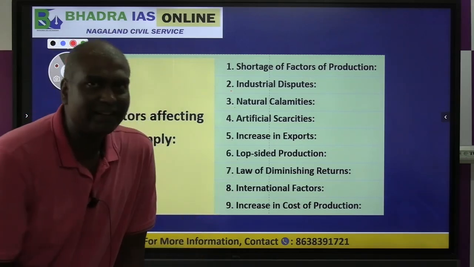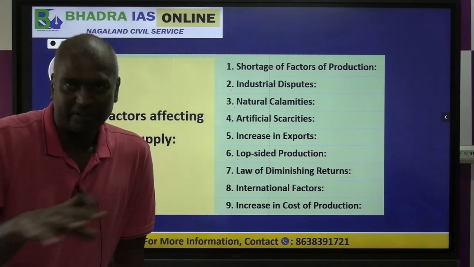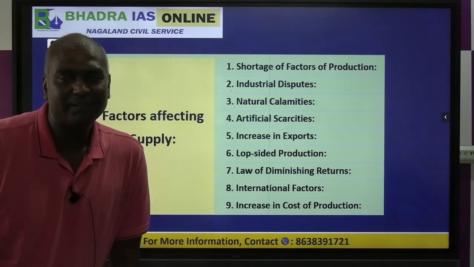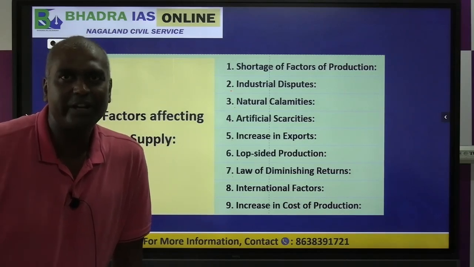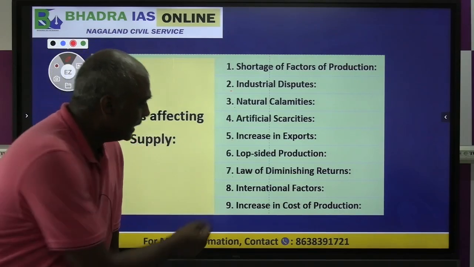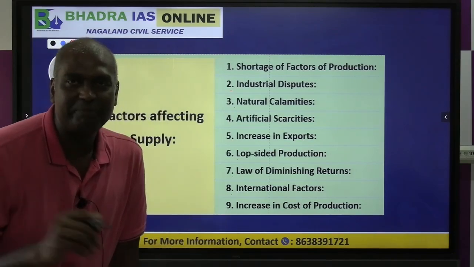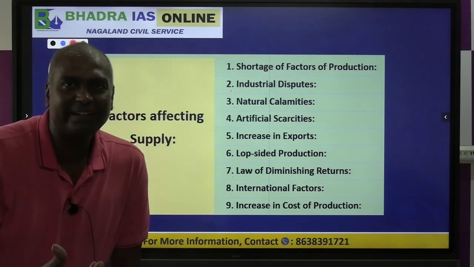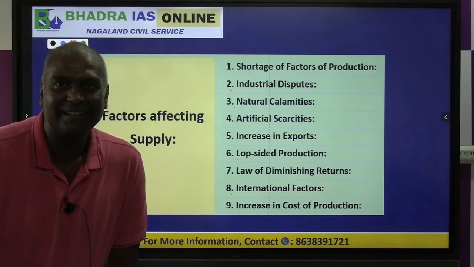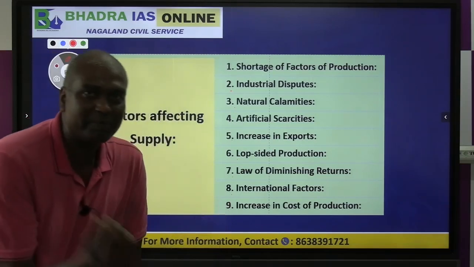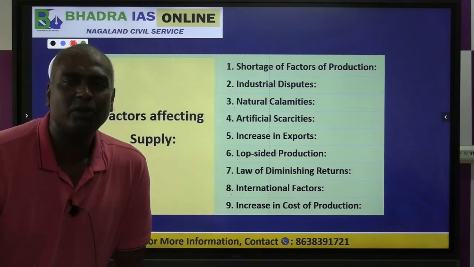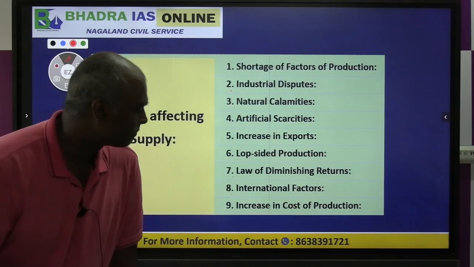Law of diminishing return says that if you have fixed factors of production and you increase only labor, the returns will keep on reducing. International factor is very important. Like any crisis, like Ukraine crisis, American crisis, Middle East crisis, it affects a lot of prices in India. Certain supply will be reduced, like petrol or oil or whatever.